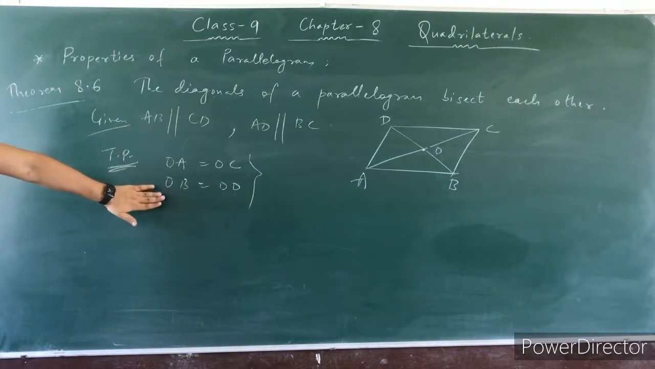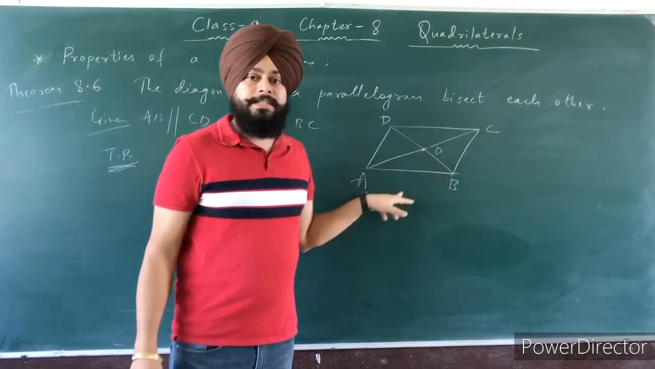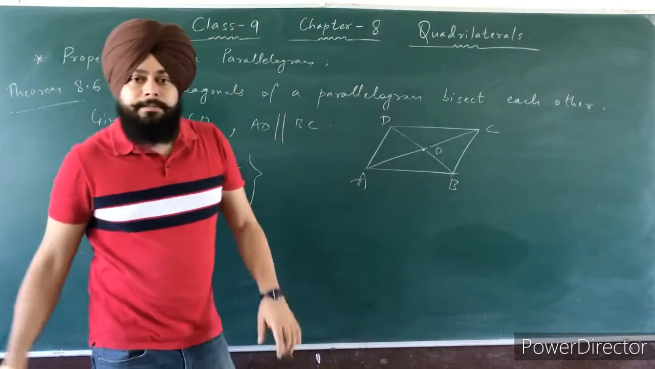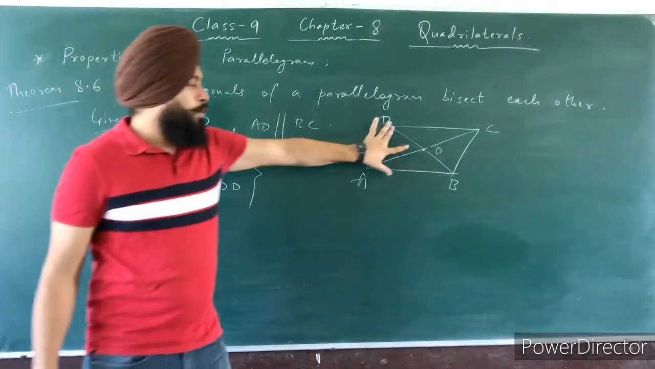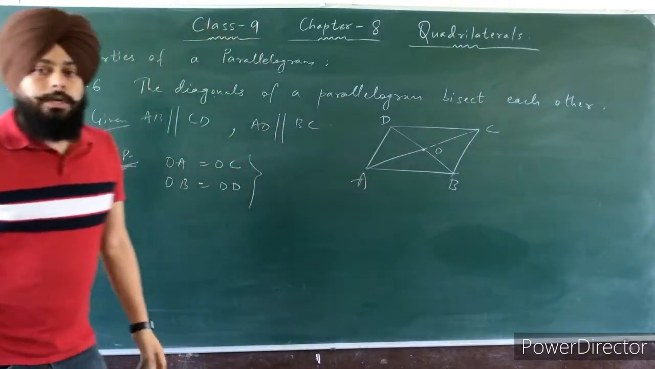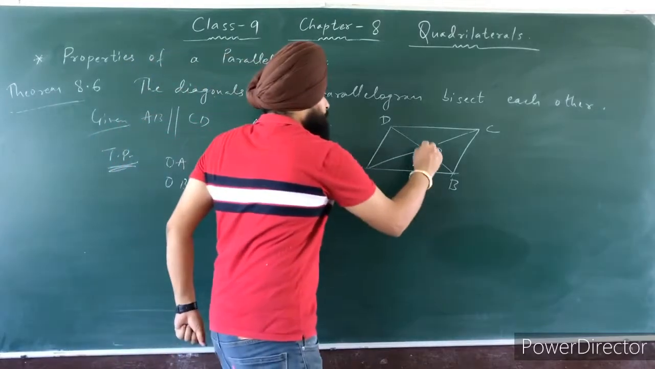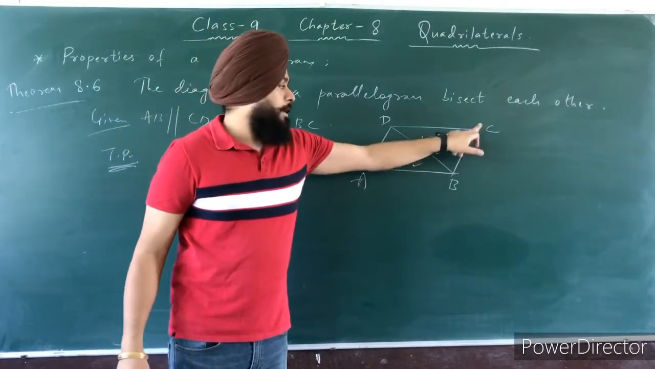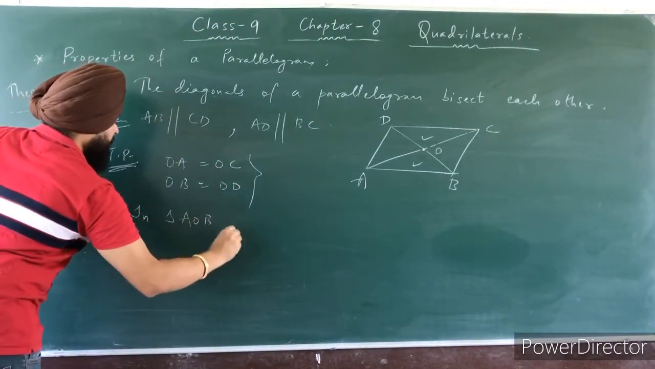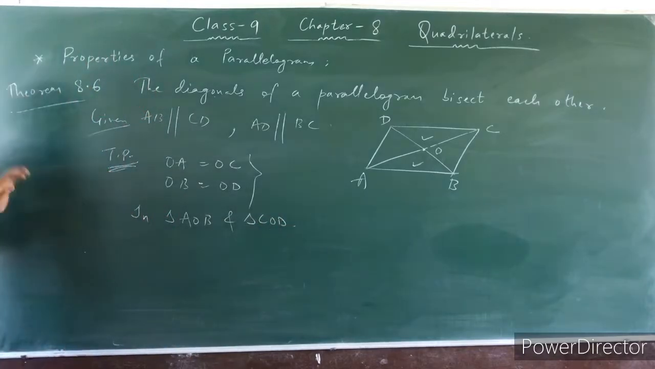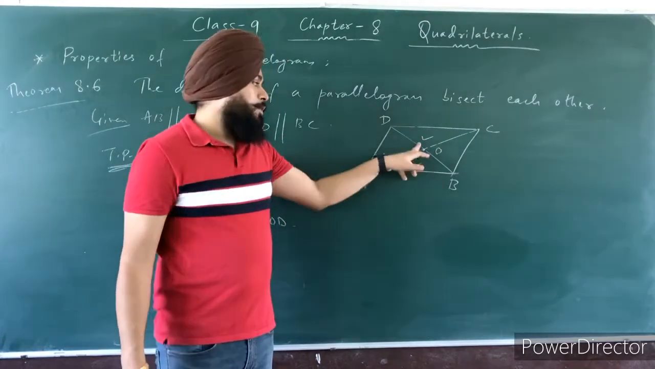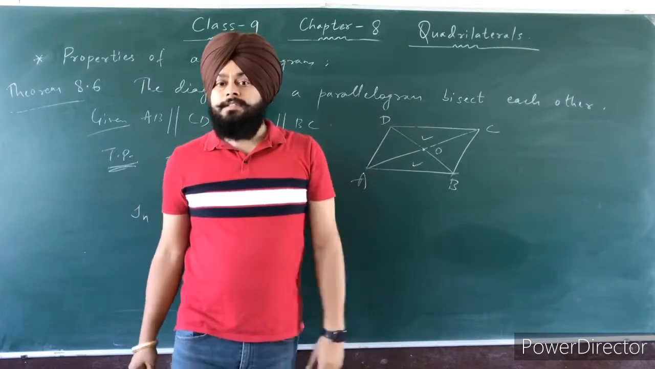Okay, so you will prove that the diagonals are bisecting each other. Diagonal BD bisects AC and AC bisects BD. It means they divide each other into two equal parts. OA will be equal to OC and OB is equal to OD. So you can take these two triangles, triangle AOB and triangle COD. In triangle AOB and triangle COD, you have to prove them congruent. After that we can take OA equal to OC and OB equal to OD by CPCT.